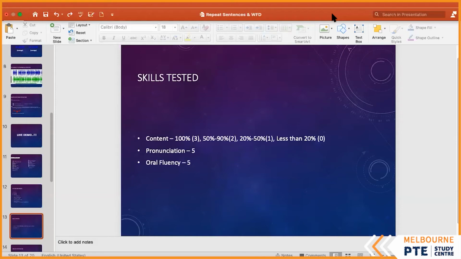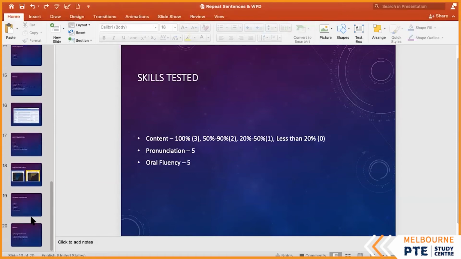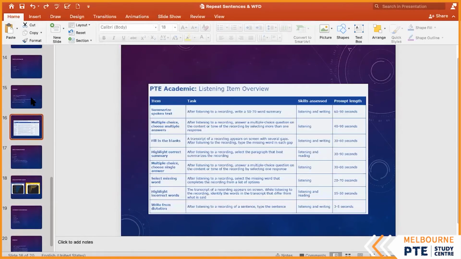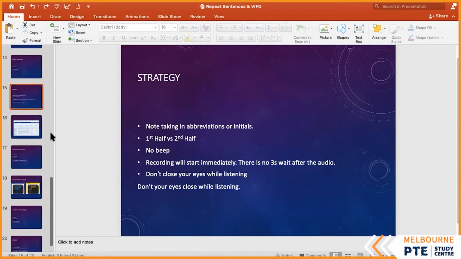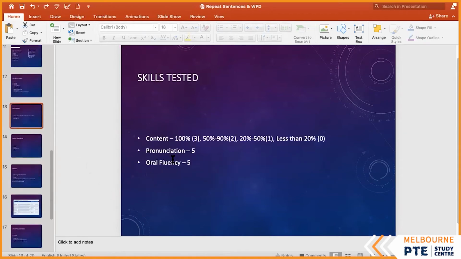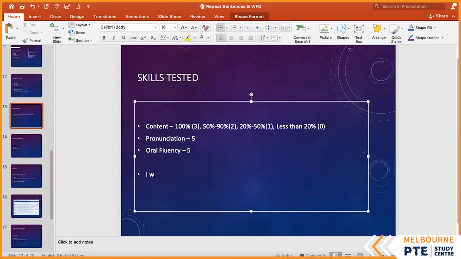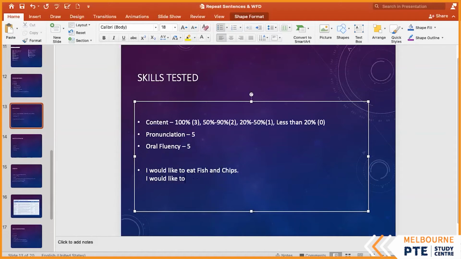100% basically means that in order for you to get the full marks for content, you have to repeat that sentence exactly in the sequence it is in. That means if my sentence said, for example, I would like to eat, and I say I would like to eat chips and fish.